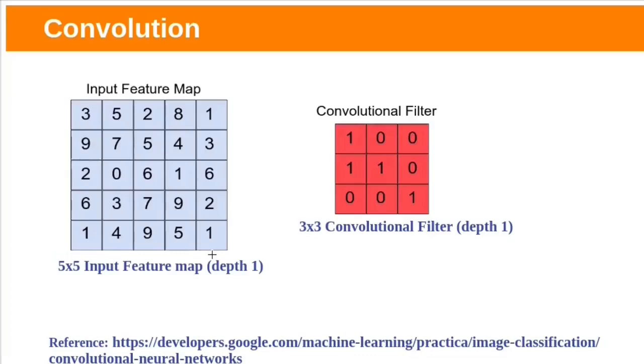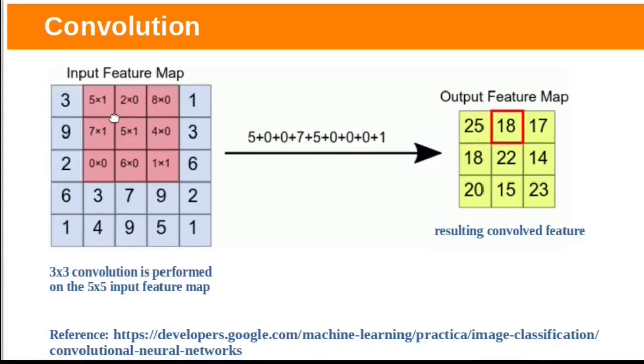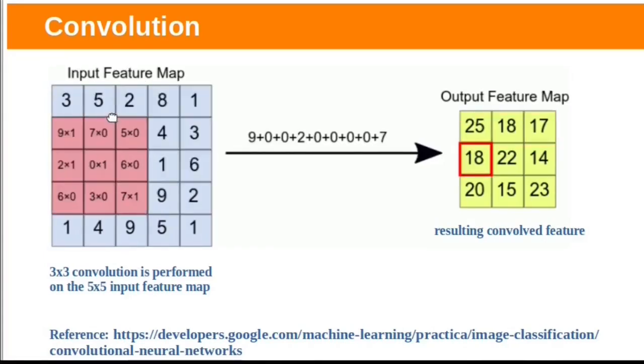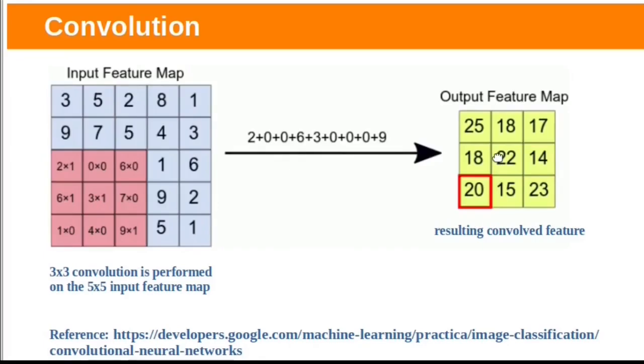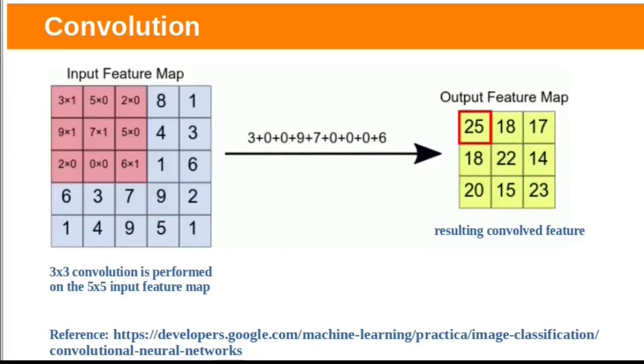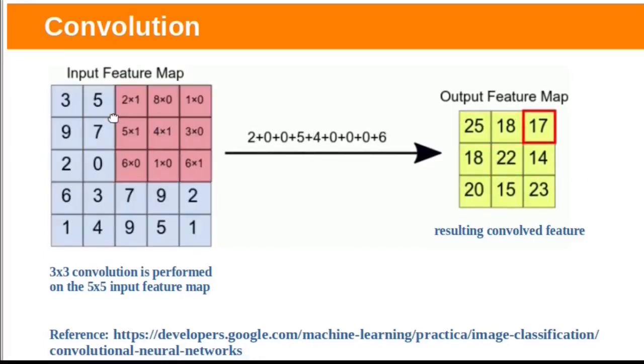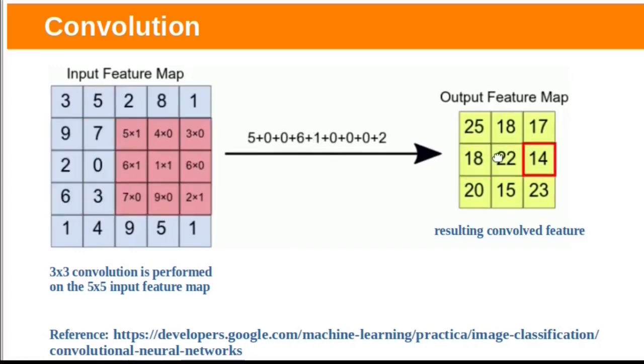For example, let us take this input matrix and this convolutional filter, each of depth 1. For each filter and tile pair, 3 by 3 tile, the CNN performs a dot product of the filter matrix and the tile matrix. You can see the process here. Each resulting value for every filter and tile pair is then the output in the convolutional feature matrix.